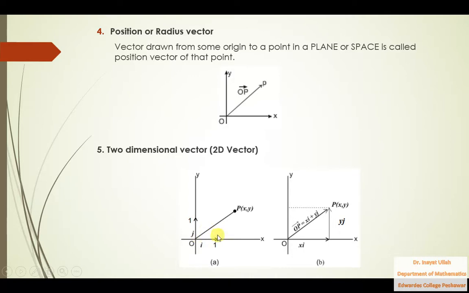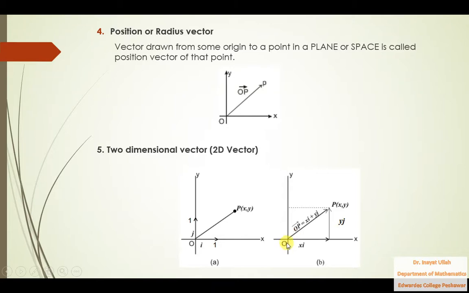So the x component will be denoted by x into unit vector in the direction of x-axis, and the second component y is in the direction of y-axis. So this second component will be y into unit vector in the direction of y-axis.